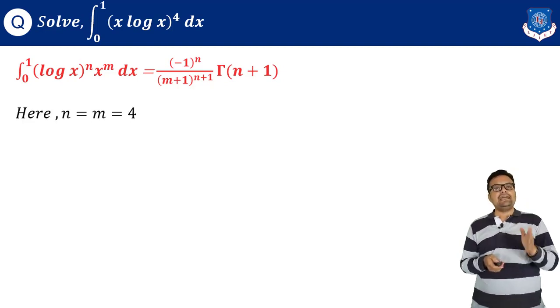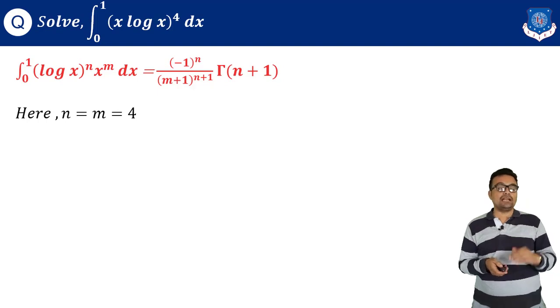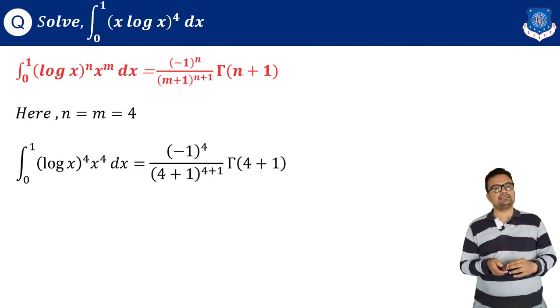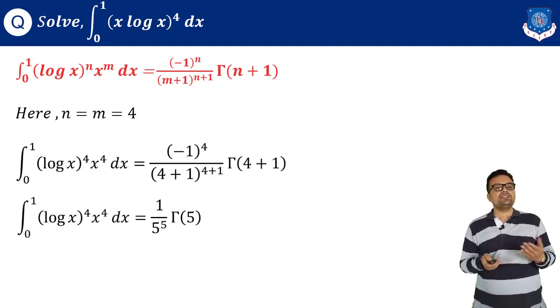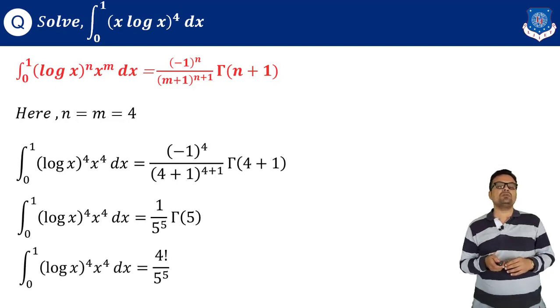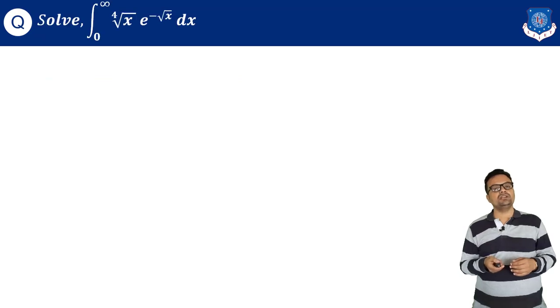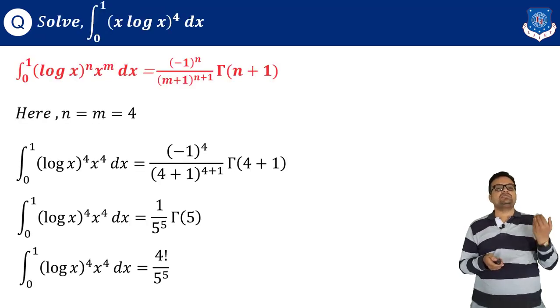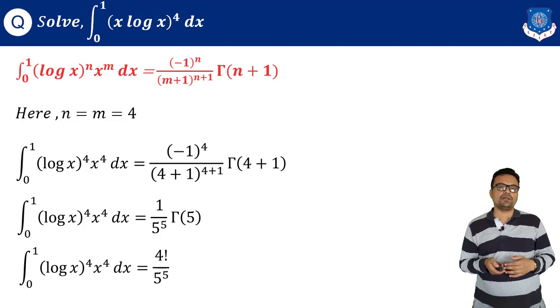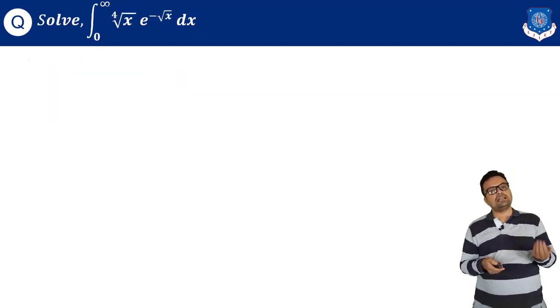Here I am taking n equal to m equal to 4 as per my requirement in the example. So it will result in 1 upon 5 raised to 5 times gamma of 5. Now we know the value of gamma of 5. Gamma of n is n minus 1 factorial, so gamma of 5 is 4 factorial, and therefore the value of my question is 4 factorial upon 5 raised to 5.